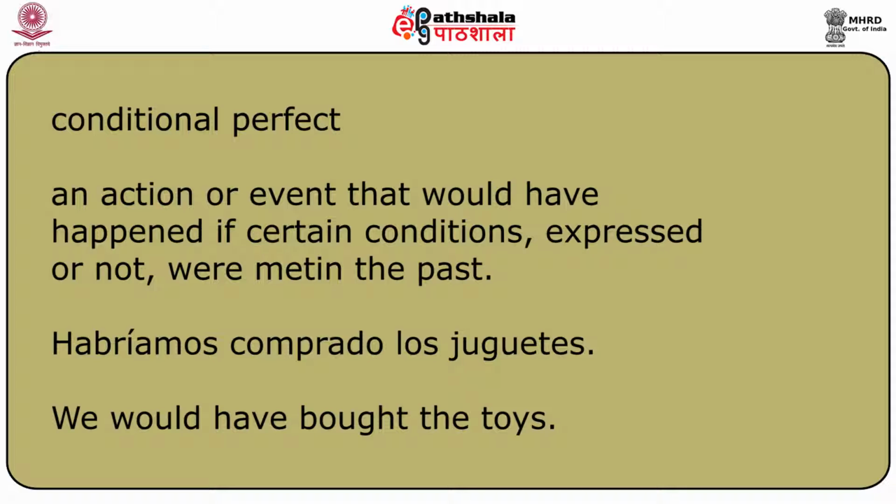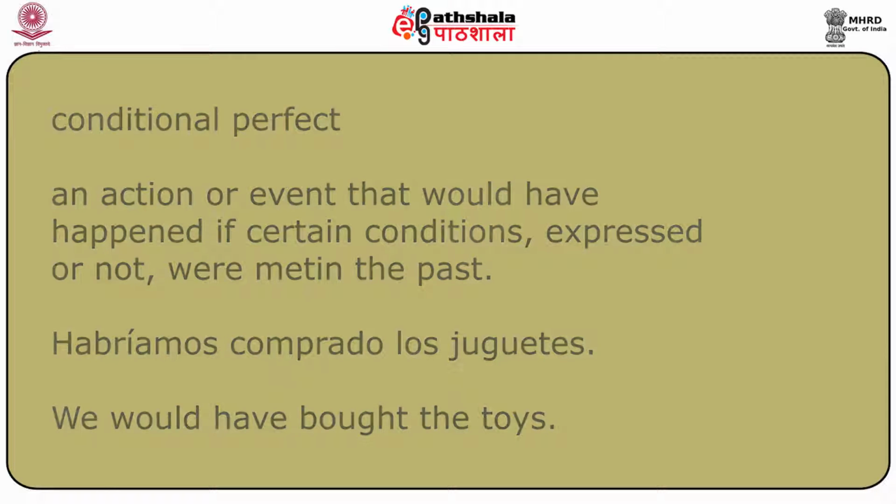So, we use the conditional perfect to express an action or event that would have happened if certain conditions, which we have clarified or not, were met in the past. Habríamos comprado los juguetes. We would have bought the toys.